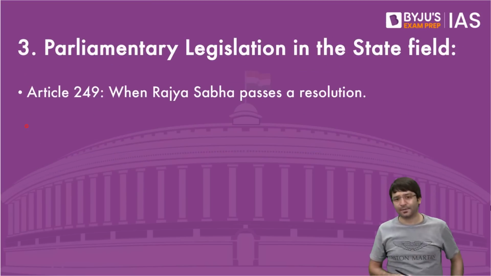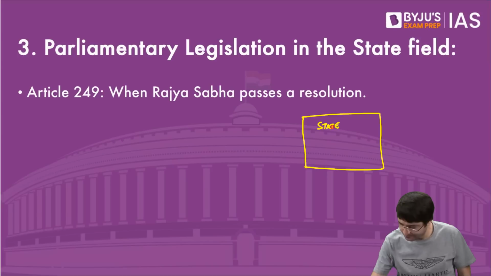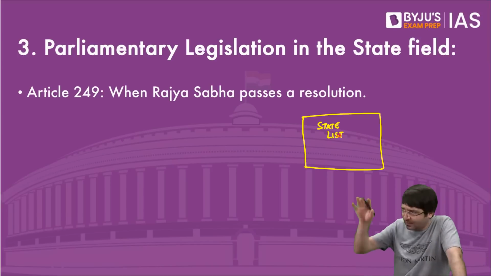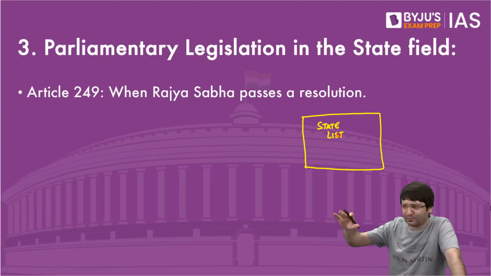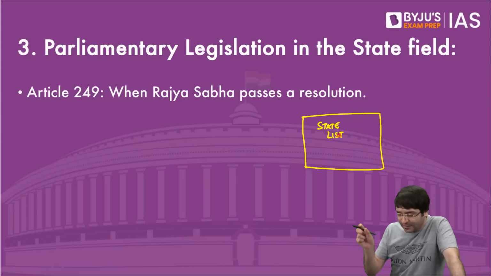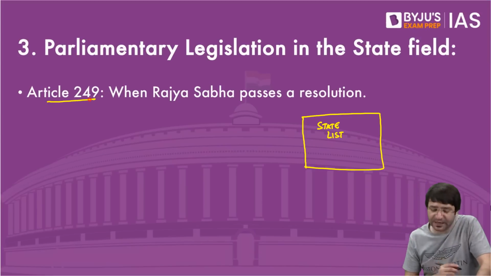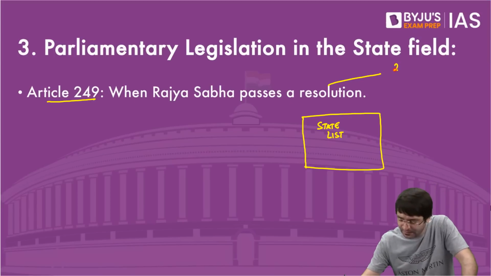Then not just this, we have the state list, which talks about 61 items. Police, land, agriculture, gambling, and so on and so forth. We say it is within the domain of the state legislature to enact a law on any item mentioned in the state list. But under Article 249 of the Constitution, when the Rajya Sabha passes a resolution by